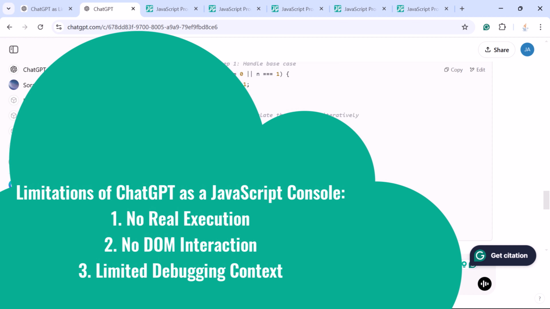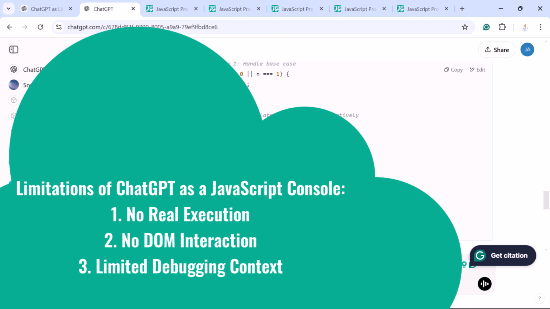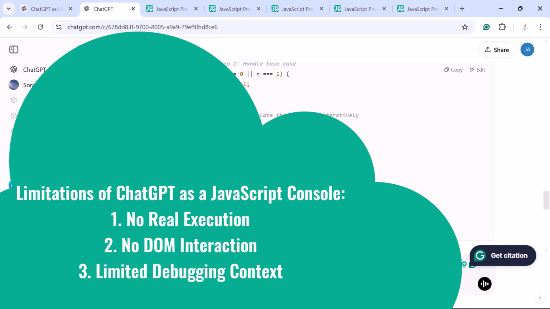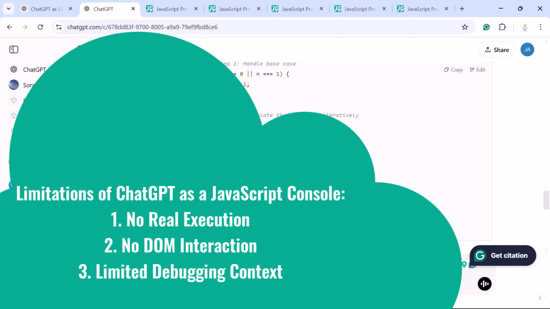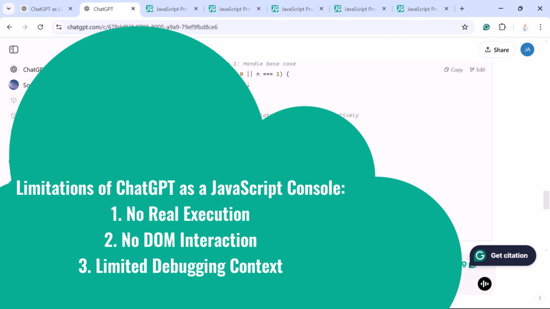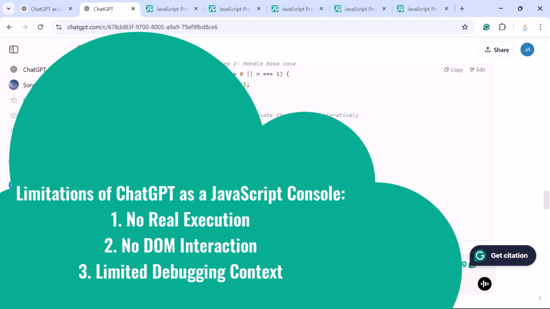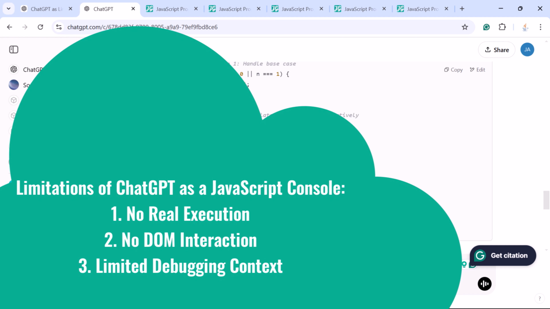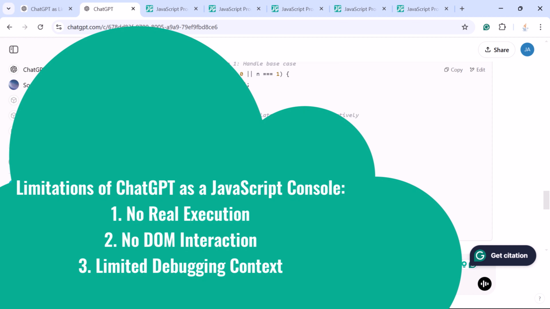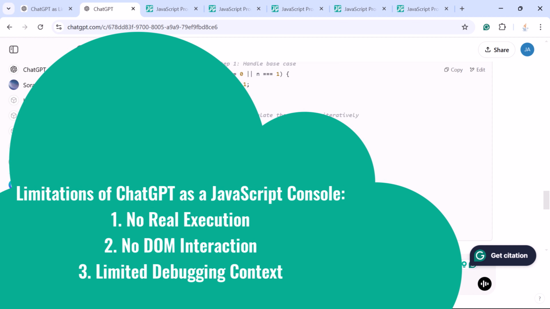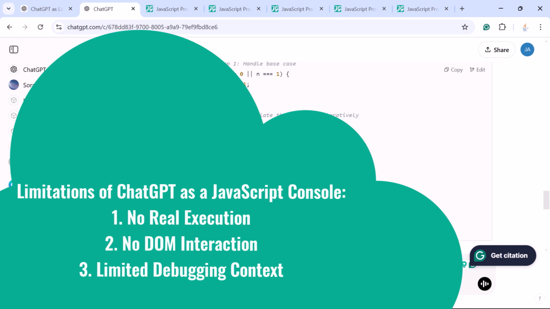No DOM interaction. You can't manipulate the browser DOM or test UI related code. Limited debugging context. ChatGPT may not understand your entire project's context, so debugging complex applications can be tricky. Despite these limitations, ChatGPT is a fantastic tool for learning and experimenting with JavaScript concepts and JavaScript code.